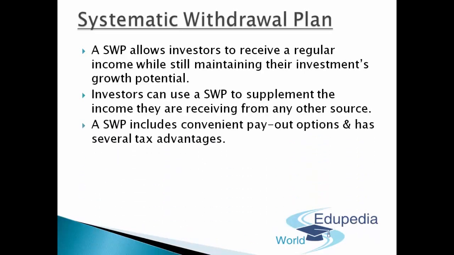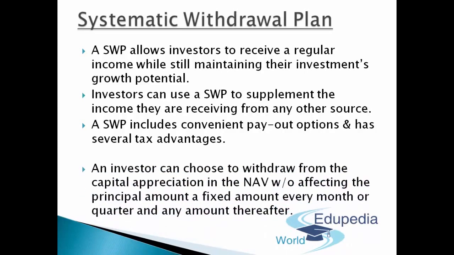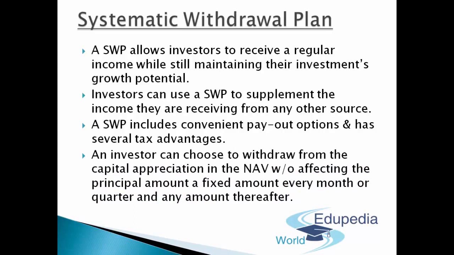Plus, SWP, I will simply sum it up as SWP, that is systematic withdrawal plan. It includes convenient payout options and has several tax advantages for you. Plus, there is another benefit, that is the investor can choose to withdraw from the capital appreciation in the NAV without affecting the principal amount, a fixed amount every month or quarter or any amount thereafter. So guys, this is basically systematic withdrawal plan.